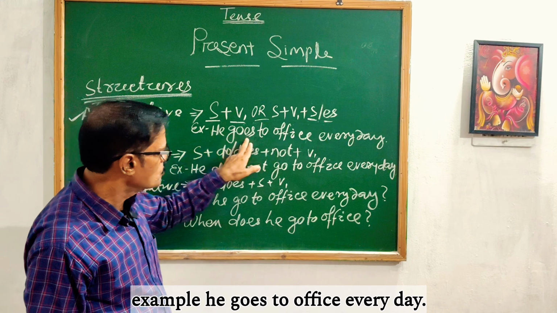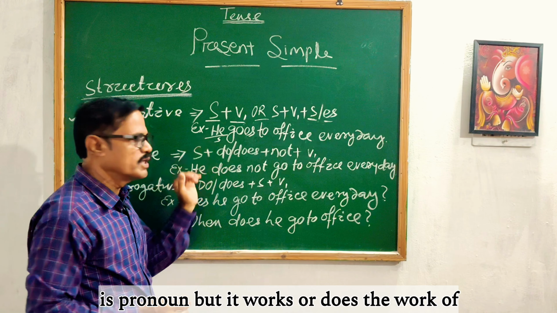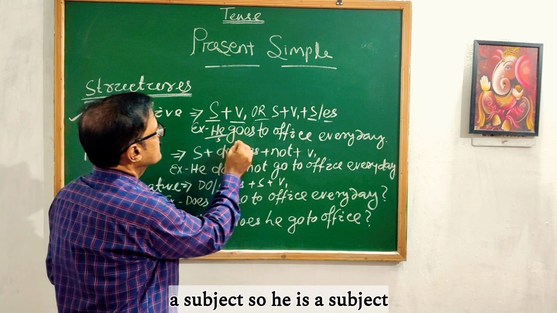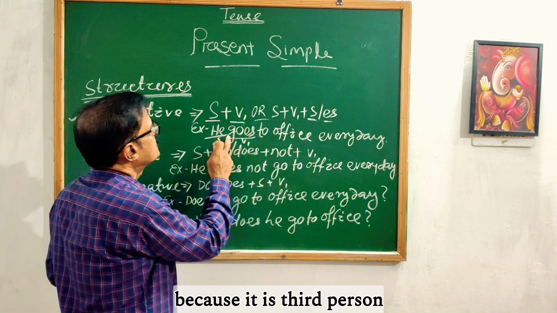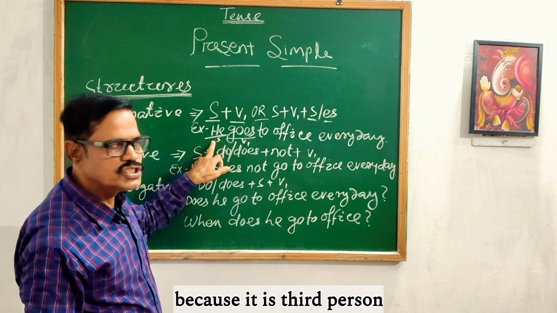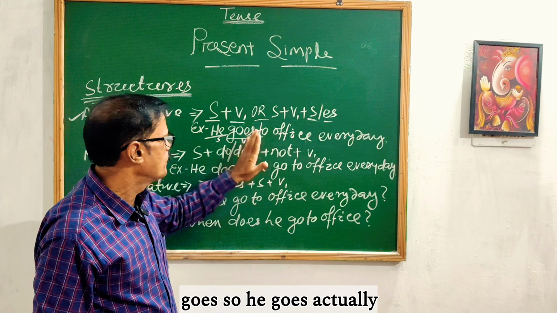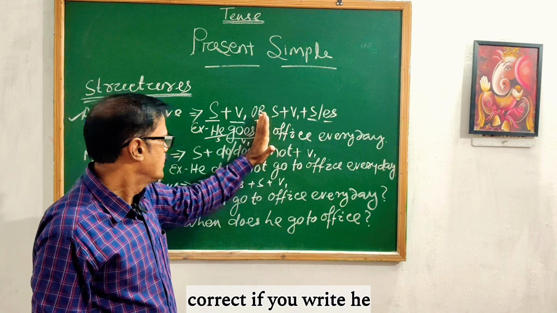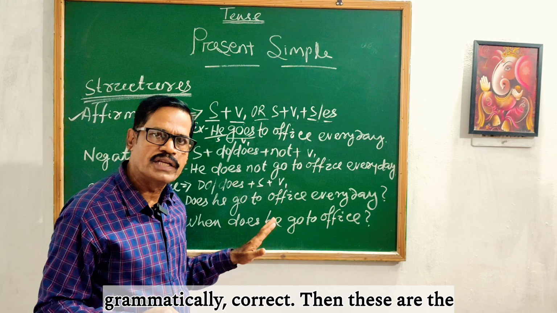So for example, he goes to office every day. You see, he is the subject, although it is a pronoun, it does the work of a subject. So he is the subject and goes is the verb, that is V1. S or ES is added because it is third person singular number. He is third person singular number, that is why goes. So he goes. Actually, the sentence ends here, grammatically correct. If you write he goes, that means your sentence is grammatically correct.